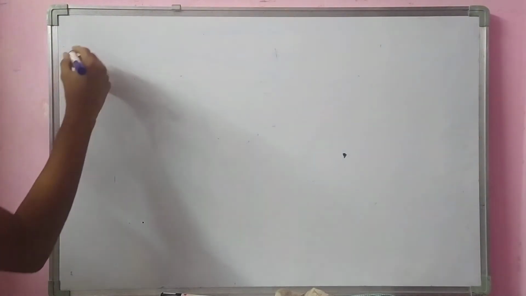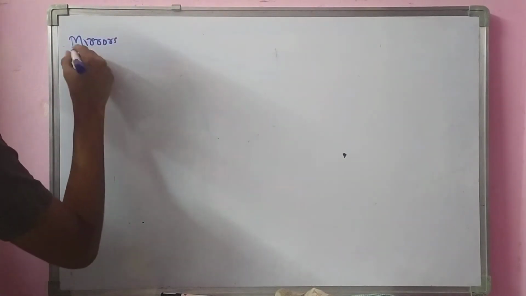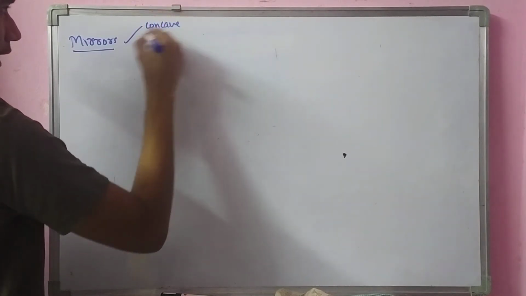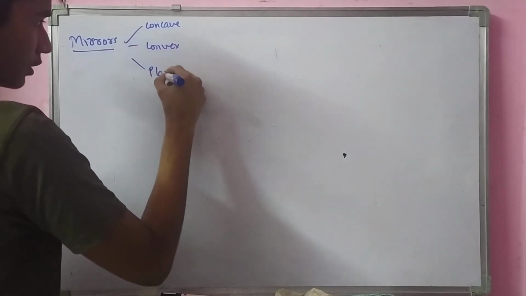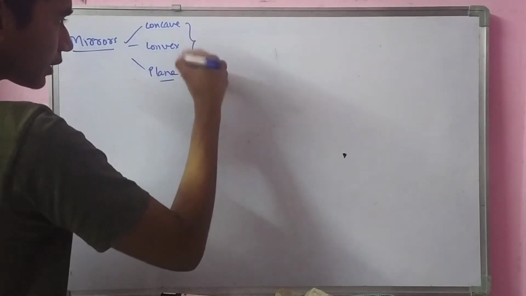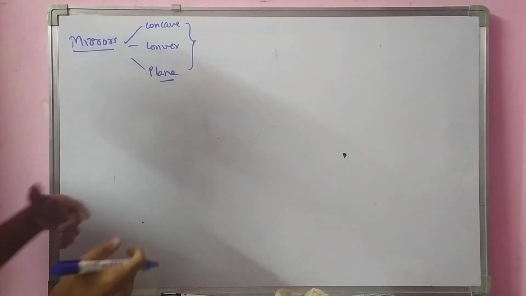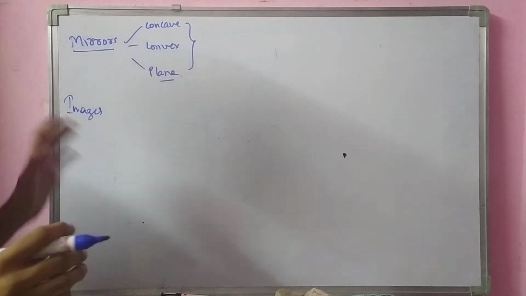In the previous video, we had discussed mirrors, right? There are different types of mirrors. There are mainly three types: concave, convex, and plane. And we had completed all these three, with ray diagrams, image formations, rules, regulations, and all.